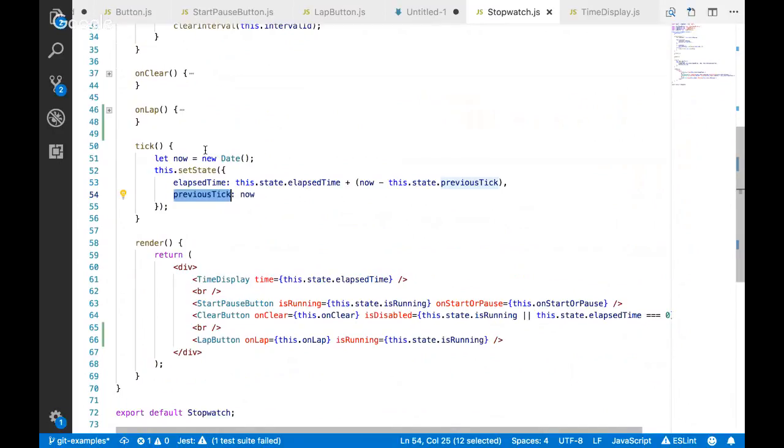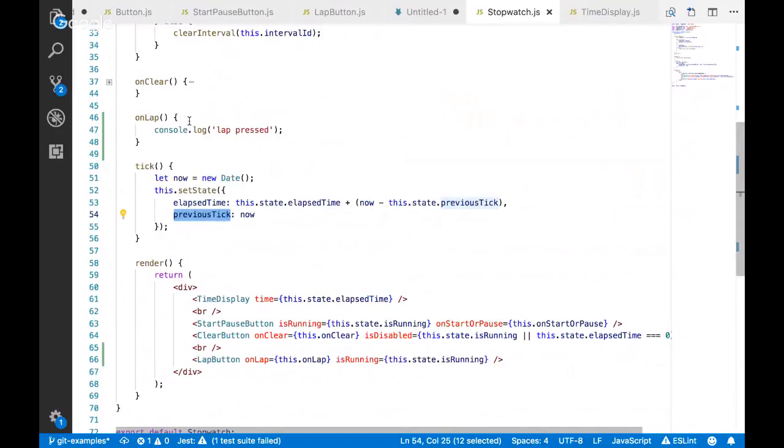So the question is, what logic do we want when we click the lap button? This is the more programming puzzle part of the problem versus the React specific part of the problem. So how do we think, any great thoughts on how to implement this or what to do? What do you got? I don't think it's necessarily a great thought.